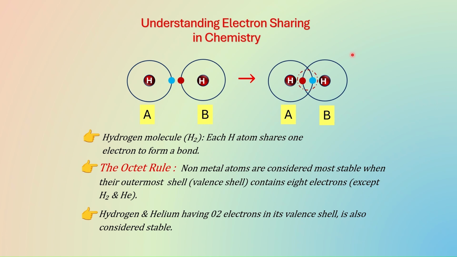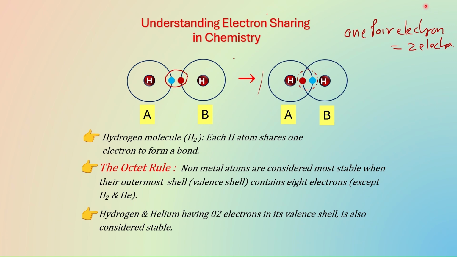So, what is the octet rule? The octet rule states that atoms tend to combine in such a way that they have 8 electrons in their outermost or valence shell, achieving a stable configuration like the noble gases. So, there are a total of 2 electrons which form one pair of electrons.